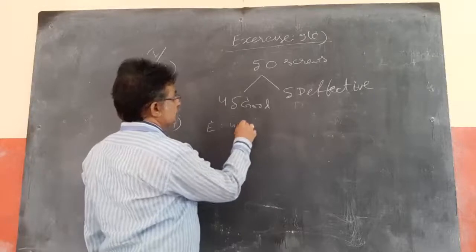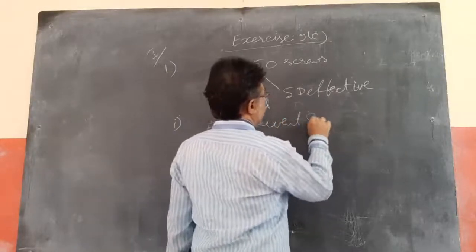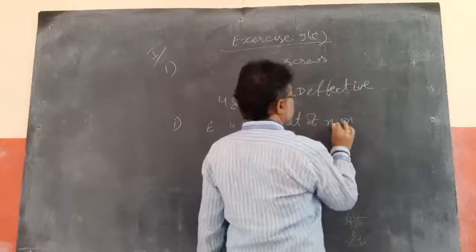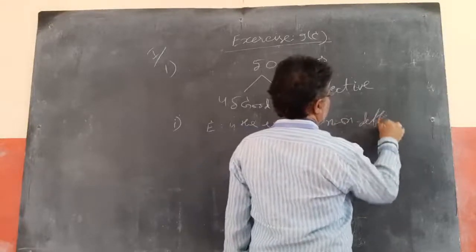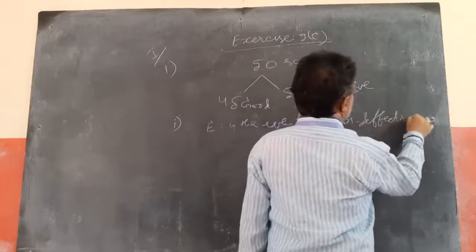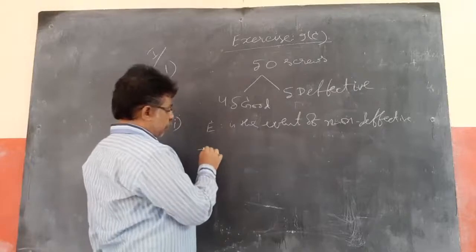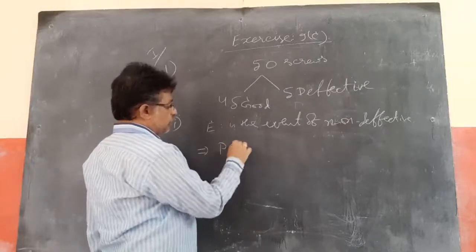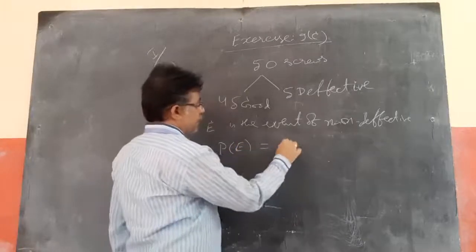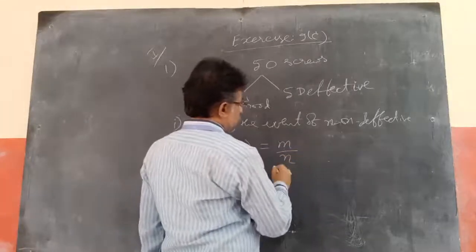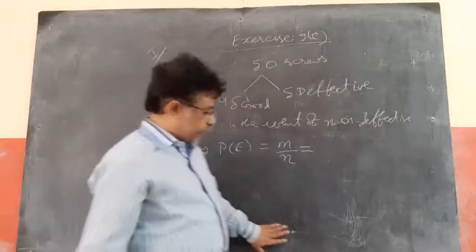E is the event of non-defective. P of E equal to M by N, where M means number of favorable outcomes and N means total number of outcomes.